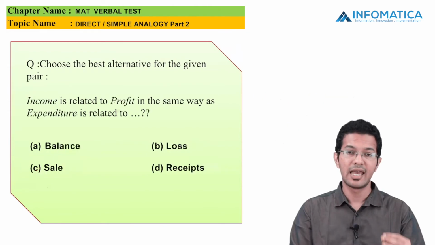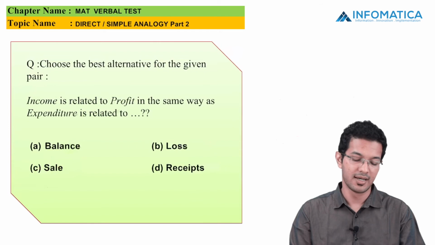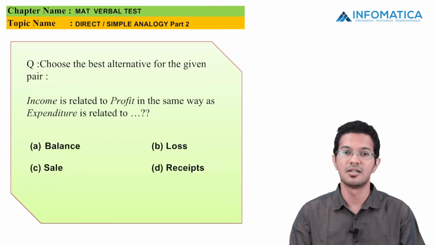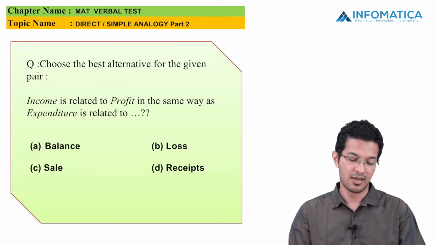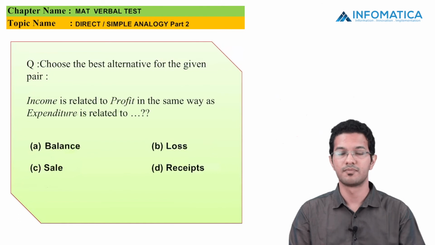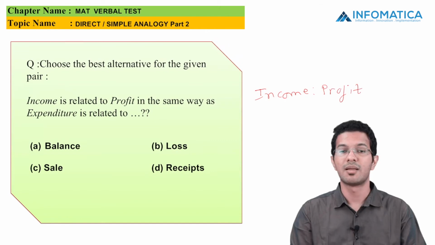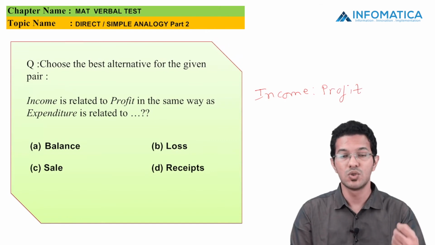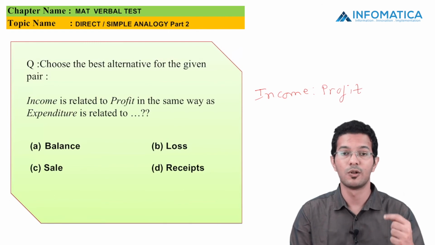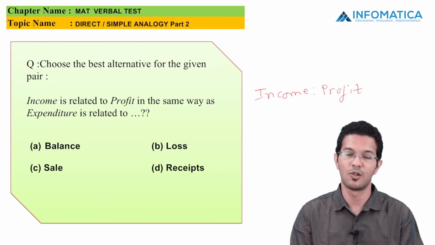Next question says income is related to profit in the same way as expenditure is related to what? If I see income and profit, these are related words. When I get income, I generate my profit. So when I'm going for expenditure, when I'm using something, when I'm consuming something, I am going in loss. So I can say that the answer to this question is loss.